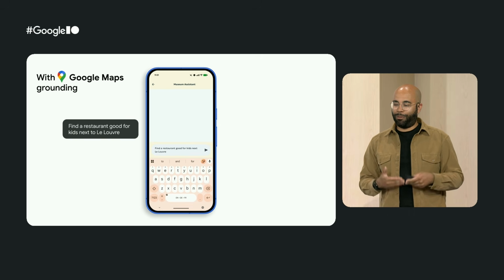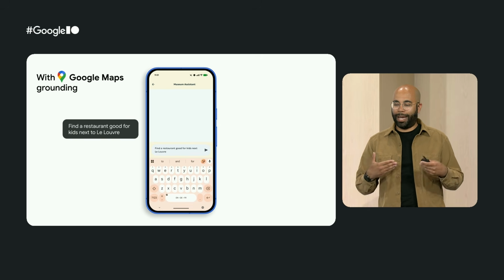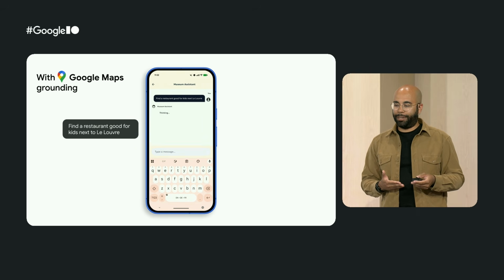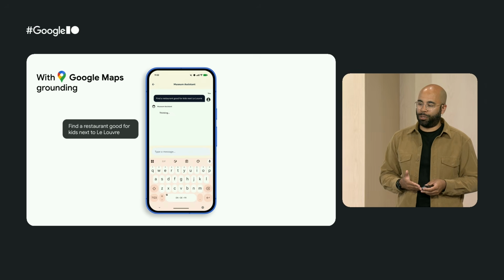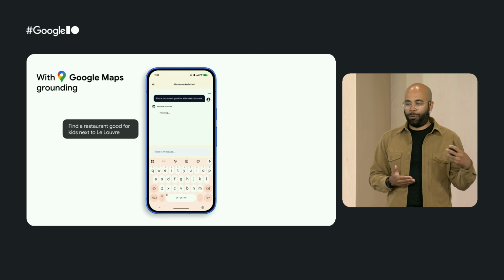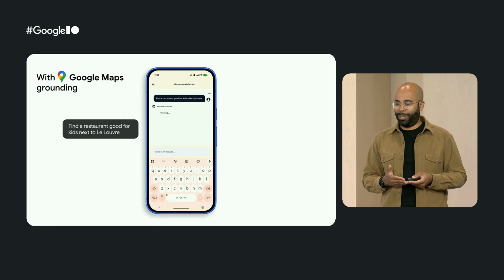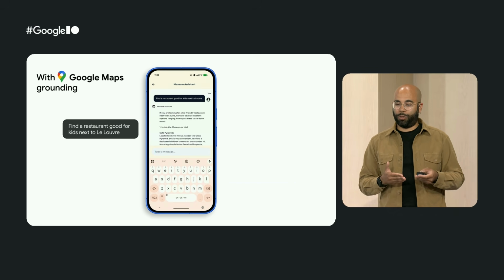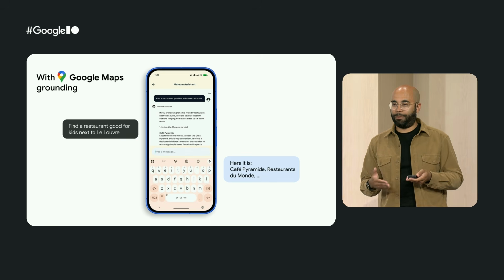So after adding the tool, when I ask what are the best restaurants that are good for children next to the Louvre, we will actually get a pretty comprehensive response from the chatbot. It will query the data from Google Maps and return a list of restaurants. And it's actually anchoring on restaurants that are clearly known for having a children's menu.